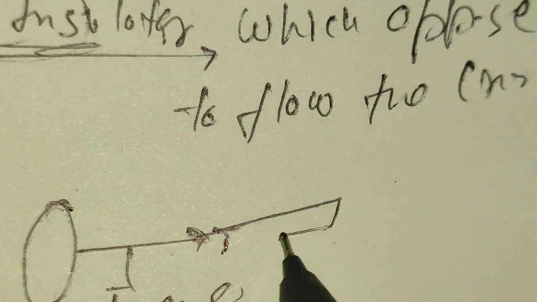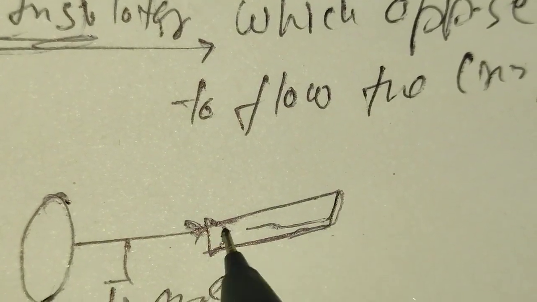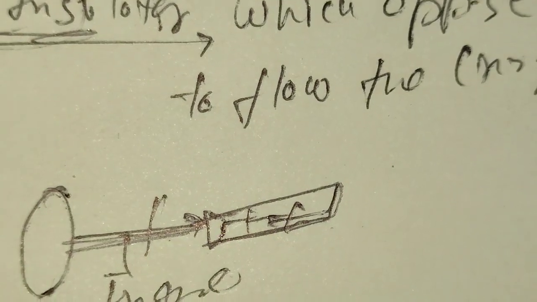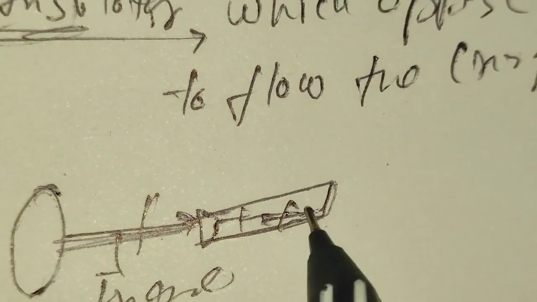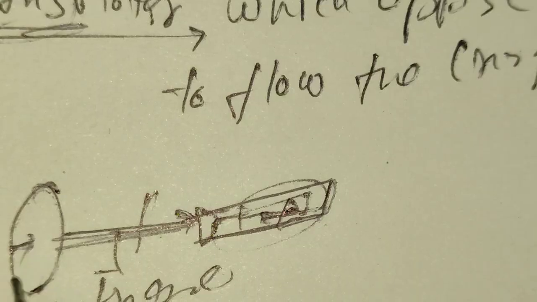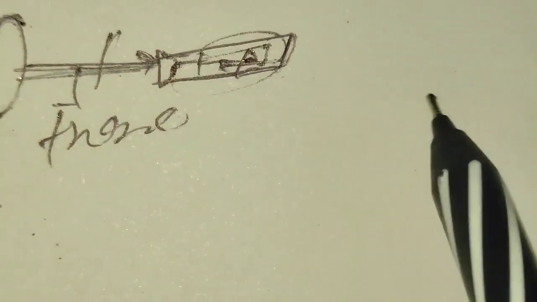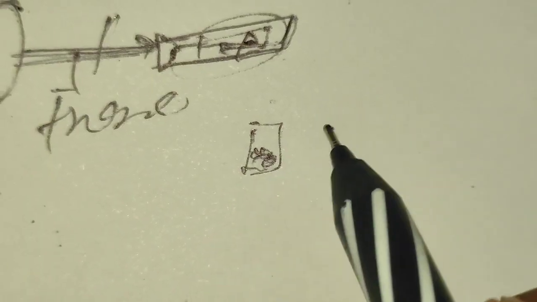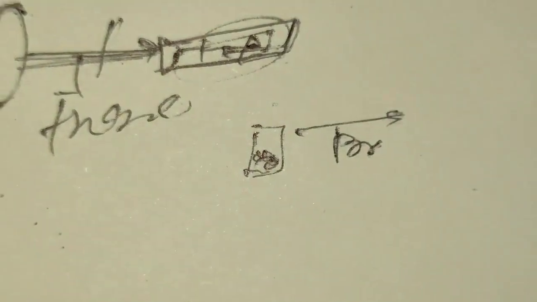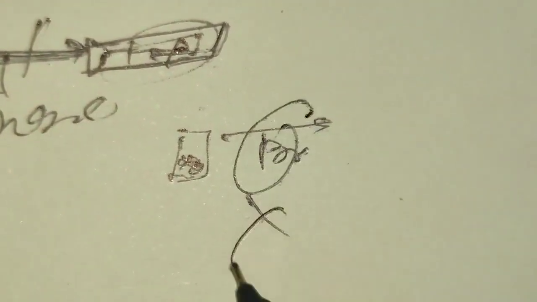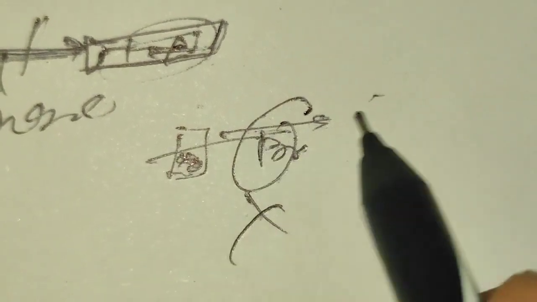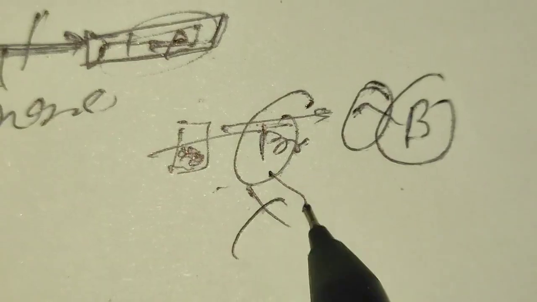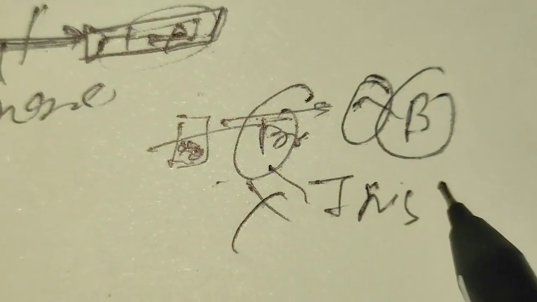So if our rod, say this plus, is attached with this thread, the thread can't allow the charge to flow to the metal. In our money example, this is our money and this is a broker. Now this broker is not allowing the money to be shared with your client, B. So this acts like an insulator.